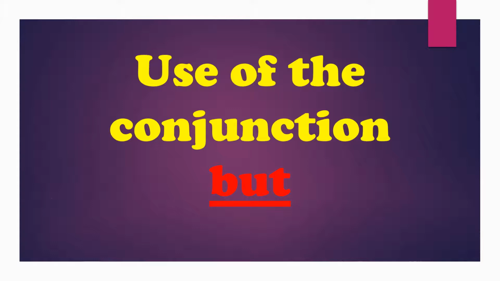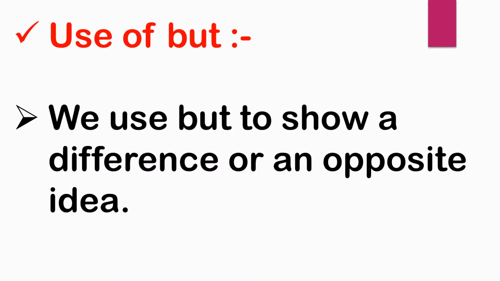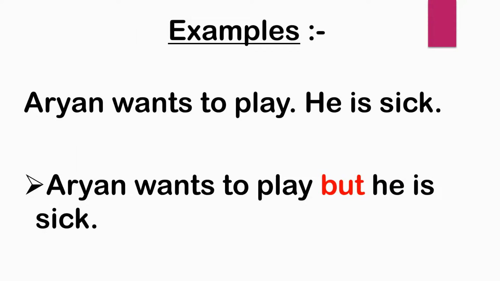Now let's see the next conjunction, that is but. Use of but. We use but to show a difference or an opposite idea. Example: Aryan wants to play. He is sick.